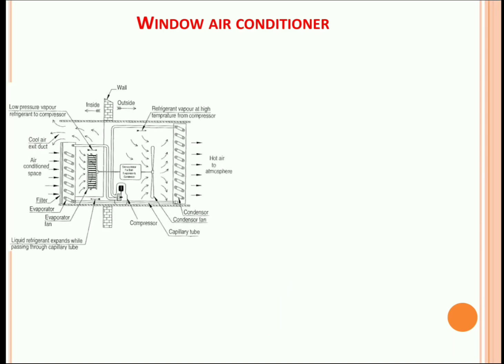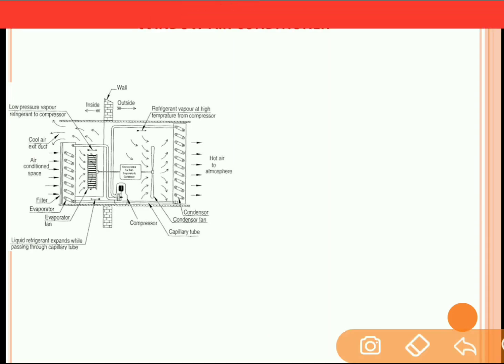Window air conditioning. This is the schematic diagram of a window air conditioning system. This is the space which is inside the room, and this is the wall which separates the inside space from the outside space.